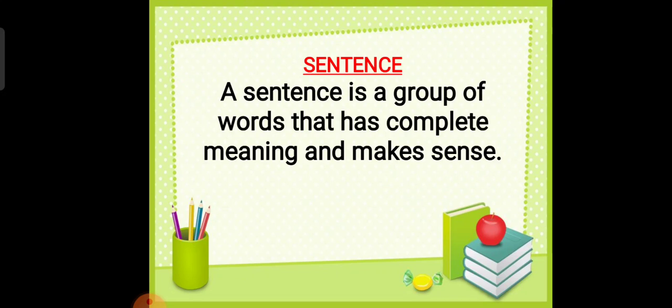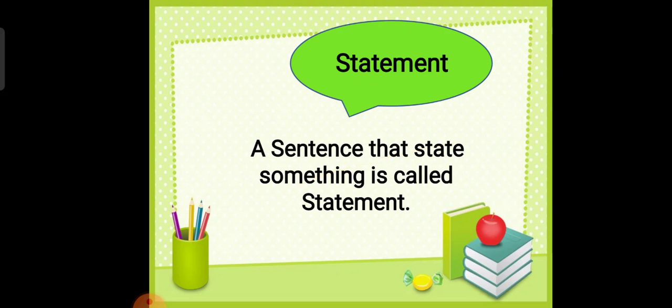What is a sentence? A sentence is a group of words that has complete meaning and makes sense. Again I am repeating, what is a sentence? A sentence is a group of words that has complete meaning and it makes sense. By reading that group of words, we are able to know what that group is trying to say.